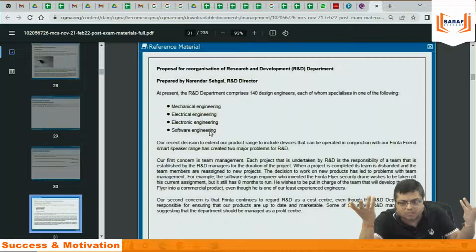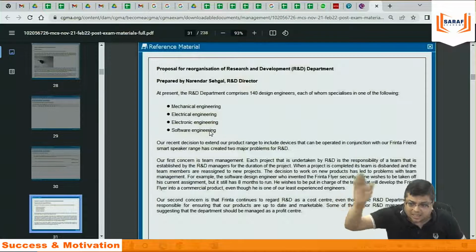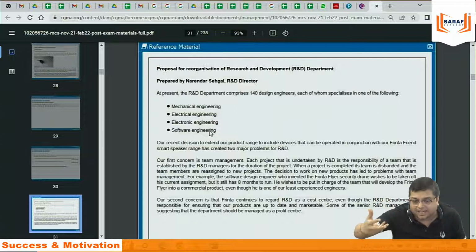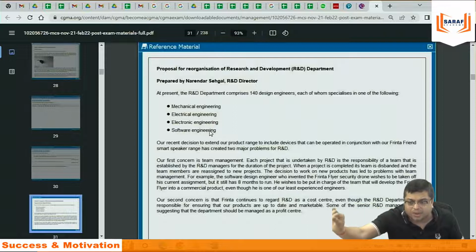It is not a question of correct, wrong or right. One student writes an answer, right. Another student writes another answer, right. A third student writes another answer, right. A fourth student writes another answer, right. Understand, it's not a balance sheet that it is tallied or not. It's a view, logic. If I want to say something, what is the logic behind that? What is the justification behind that? If I just say that we will be doing this without logic, I can't pass the exam. I need to support it with logic.